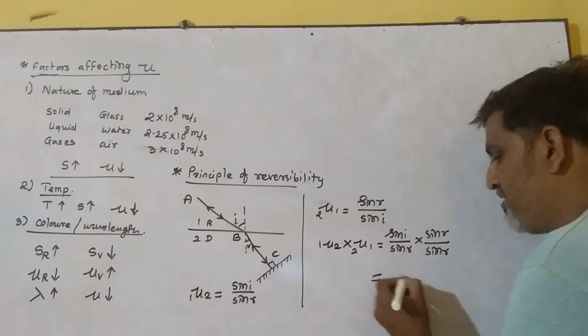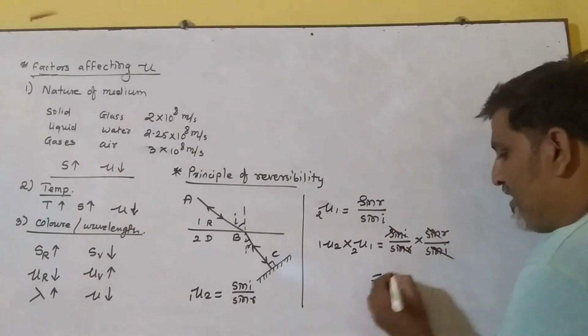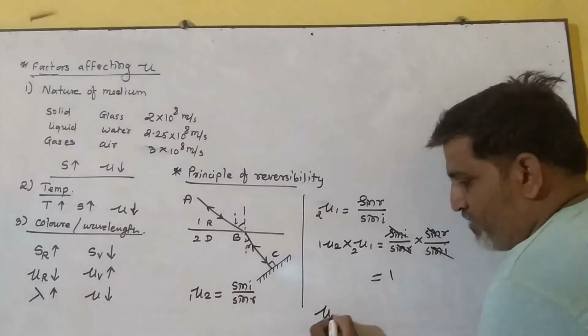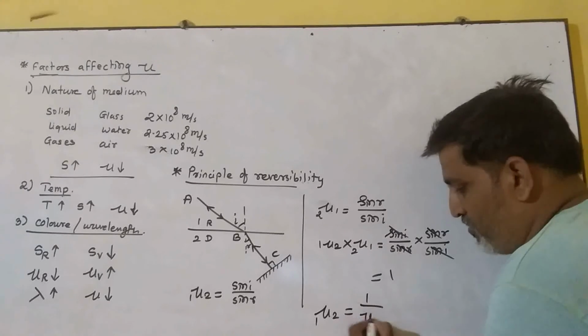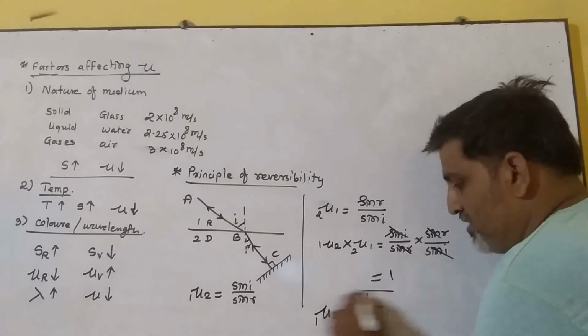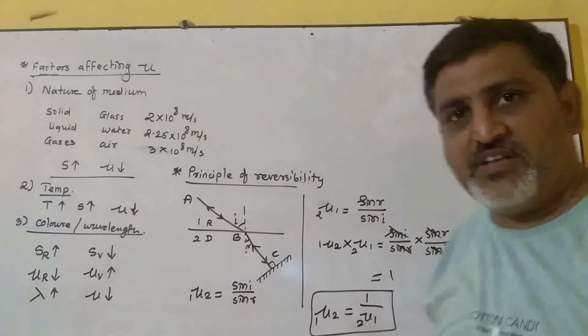Both get cancelled here and I get the answer as 1. So the refractive index of the second medium with respect to the first is the reciprocal of the refractive index of the first with respect to the second. And this is known as the principle of reversibility.